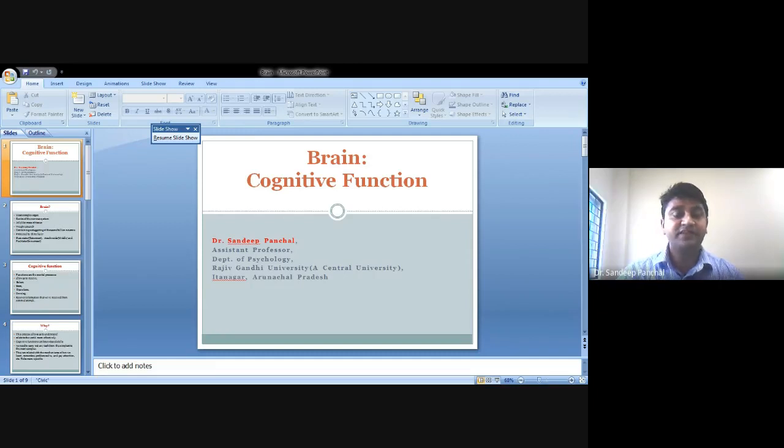Okay. Then what about intelligence? Intelligence can be understood in terms of ability, the ability of persons.